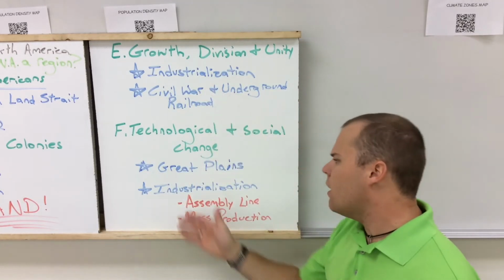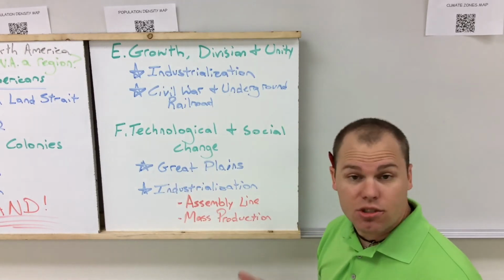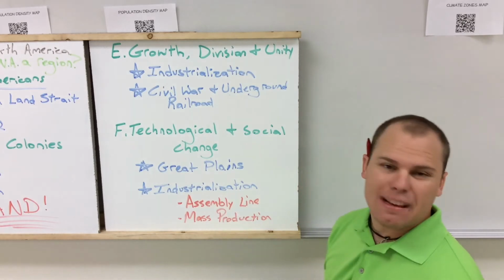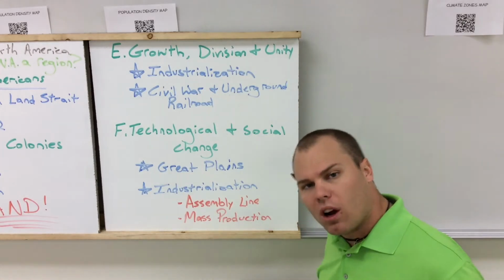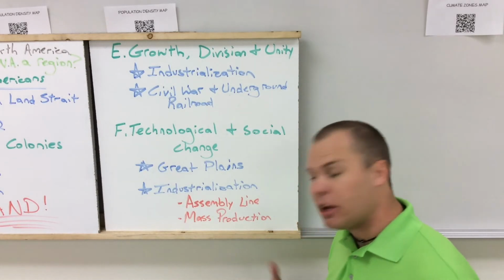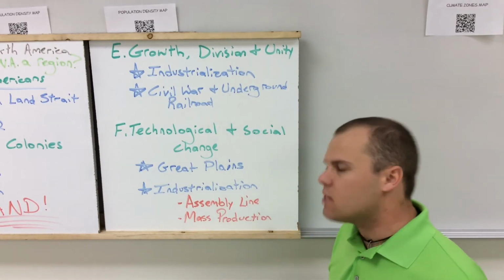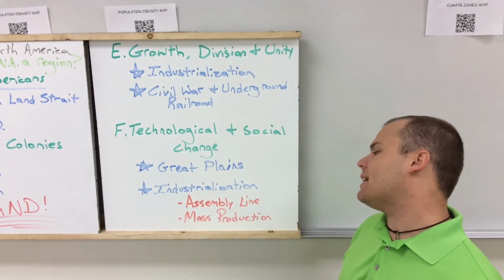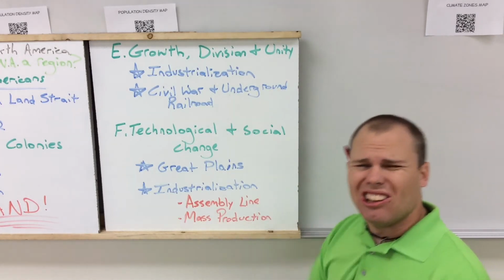Again, we touched on it, but during this time period, the United States and Canada start seeing a lot of success. Because of the assembly line, this idea that people can work on this assembly line and do the same job all day, every day, and we have this big, long line, and we can produce a whole lot more because of this. That idea develops during the Industrial Revolution. And then we've also got the idea of mass production, of producing a lot of stuff.